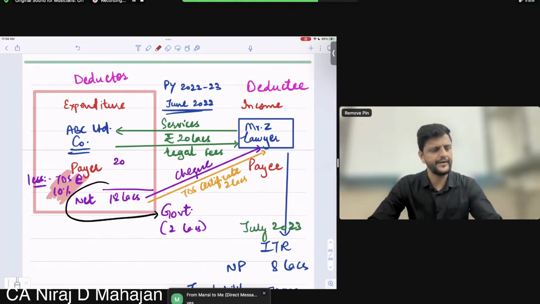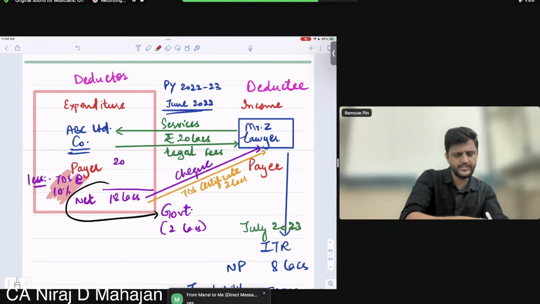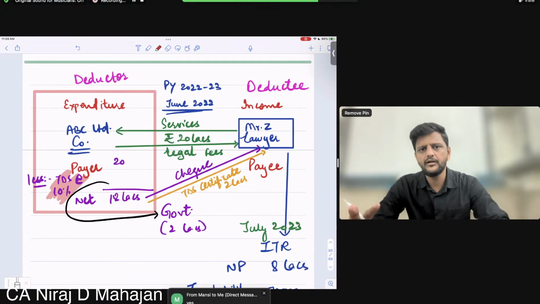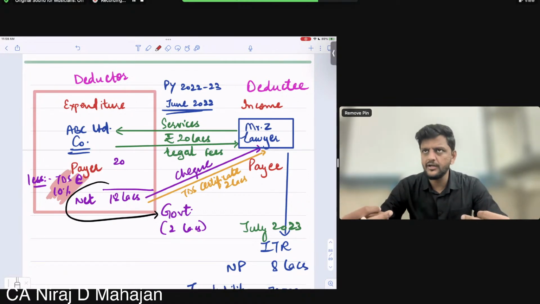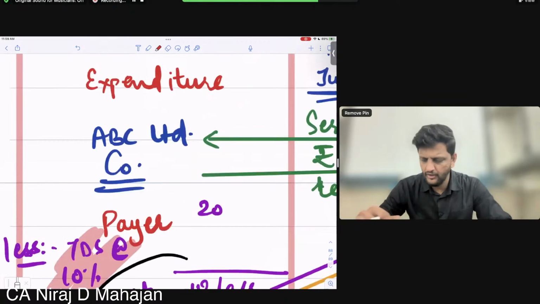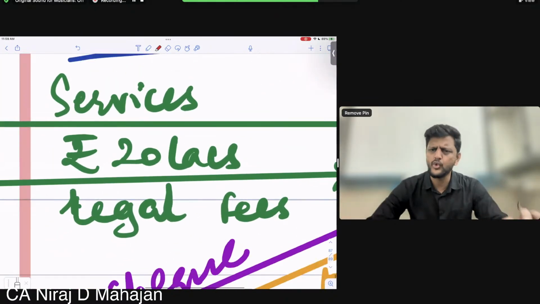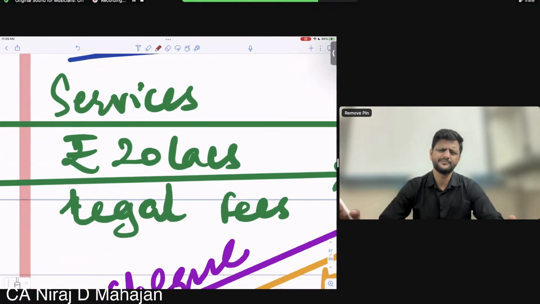There are sections 192, 194, 195. We are going to see that. There's lots of time for that. So the Income Tax Act puts a compliance burden, an obligation, on the payer that on certain services or certain transactions you have to do TDS. You have to do. Clear till here? You have to do.